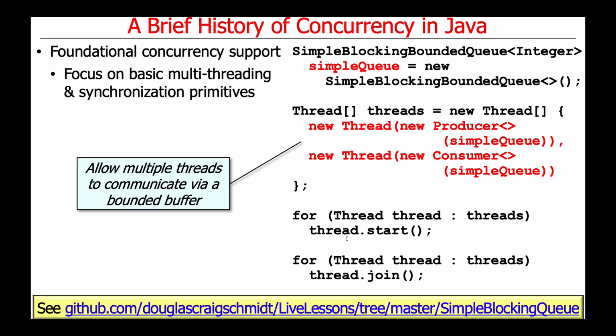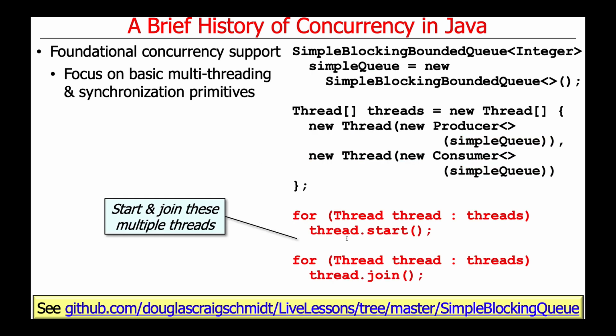What we do here is we create the simple blocking queue, and then we make two threads. One thread is a producer, which will put stuff into the queue. One thread is a consumer, which will try to take stuff out of the queue. Once we create those two threads, we start them and let them do their thing.